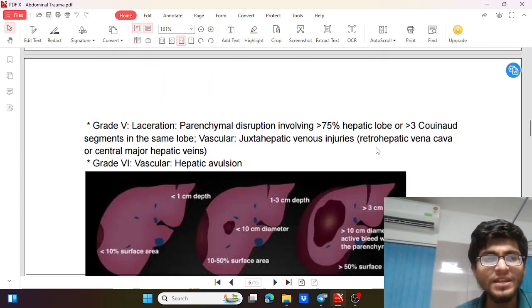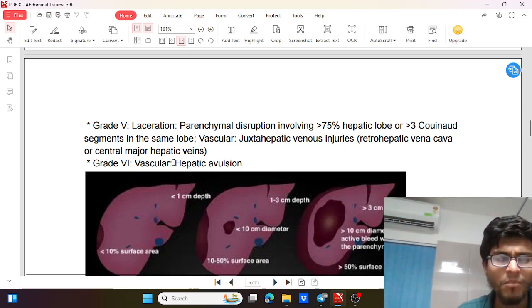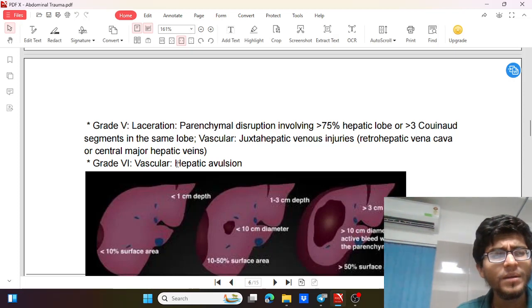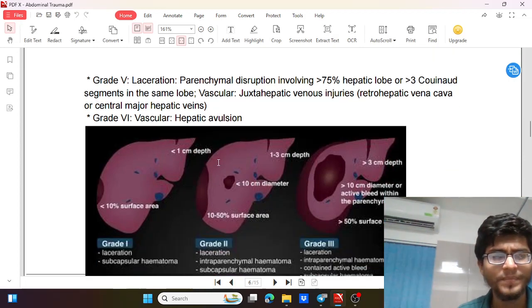And lastly is vascular avulsion. If the vessels in the hepatic region, the portal vein or the hepatic arteries, are avulsed, then it could lead to grade 6 injury.